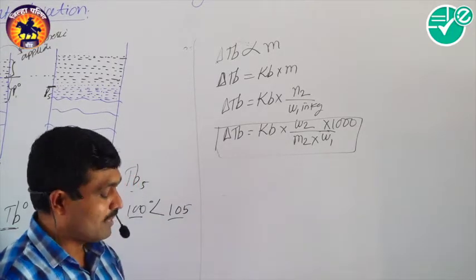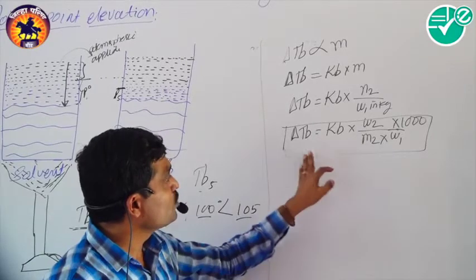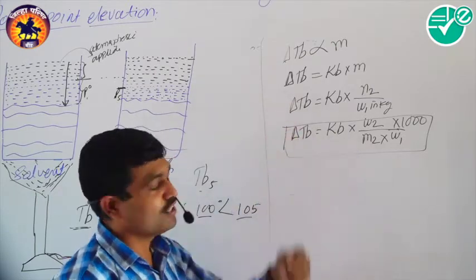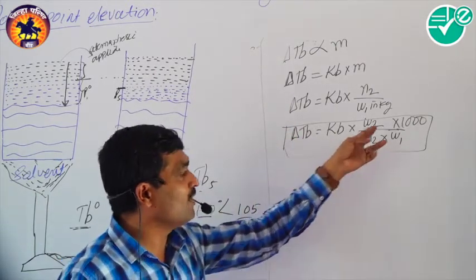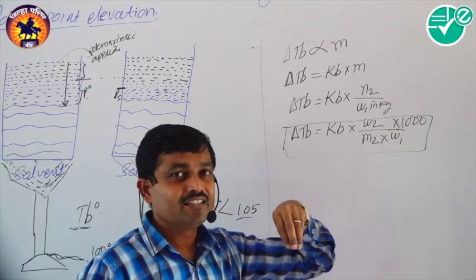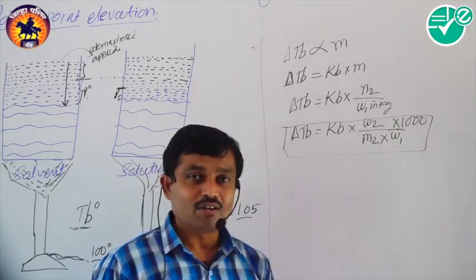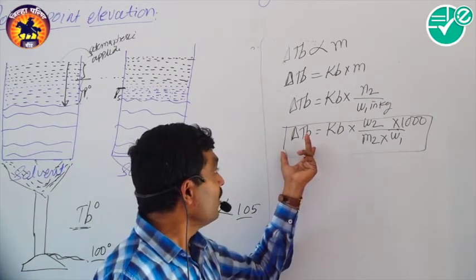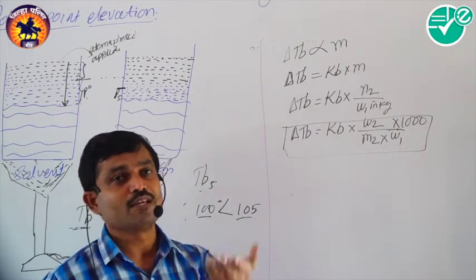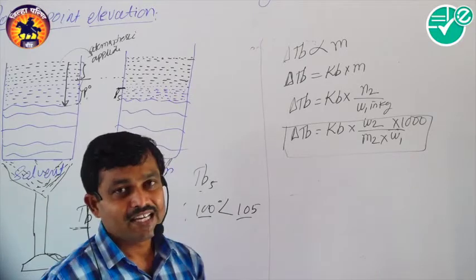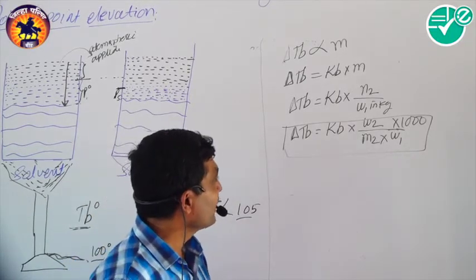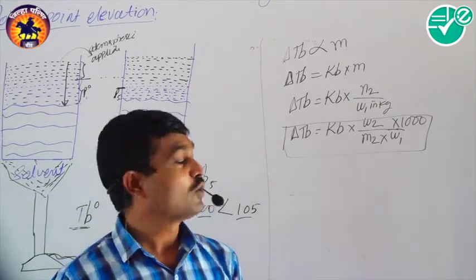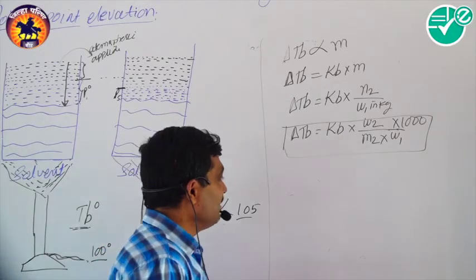So this is a very important formula by which we can solve the numericals based upon the elevation in boiling point. If you know the weight of the solute which is added, and you know the weight of the solvent, then we can calculate how much the boiling point is to be elevated. So in this way we have completed the second colligative property, that is the elevation in boiling point.